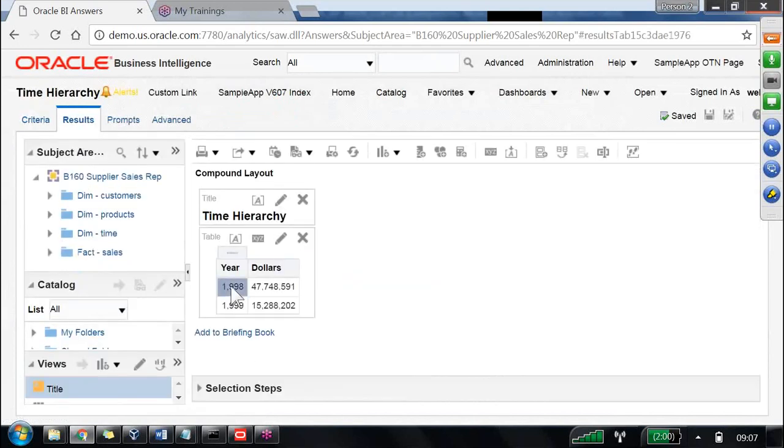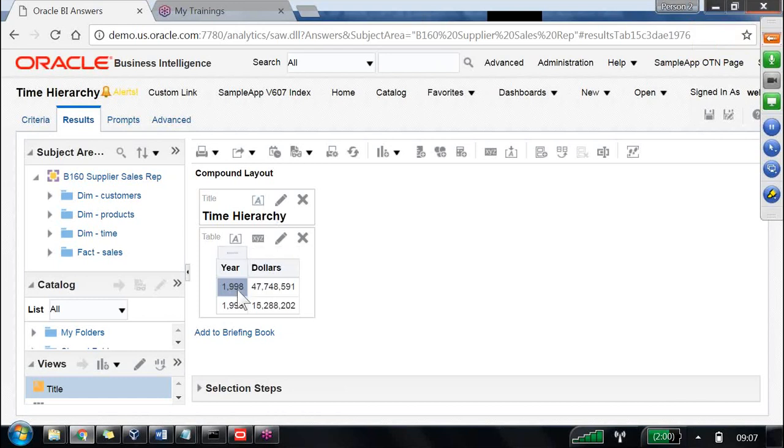I am clicking on the year. Is it moving to the quarter? Why is it not moving? Because in the BMM layer we don't have the hierarchy on the year column. The system doesn't know who the child is, who the next level is. That level we have to define. That's what we are trying to do.